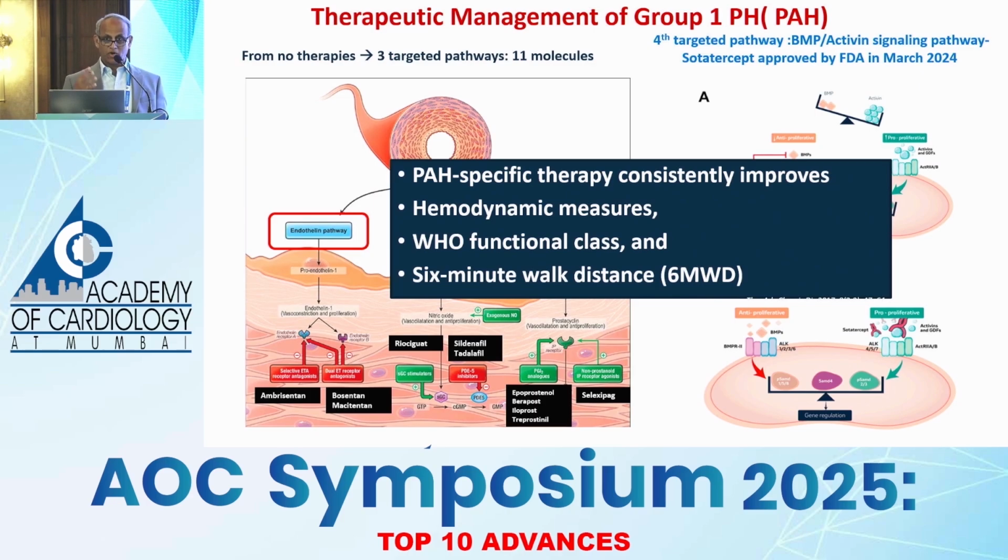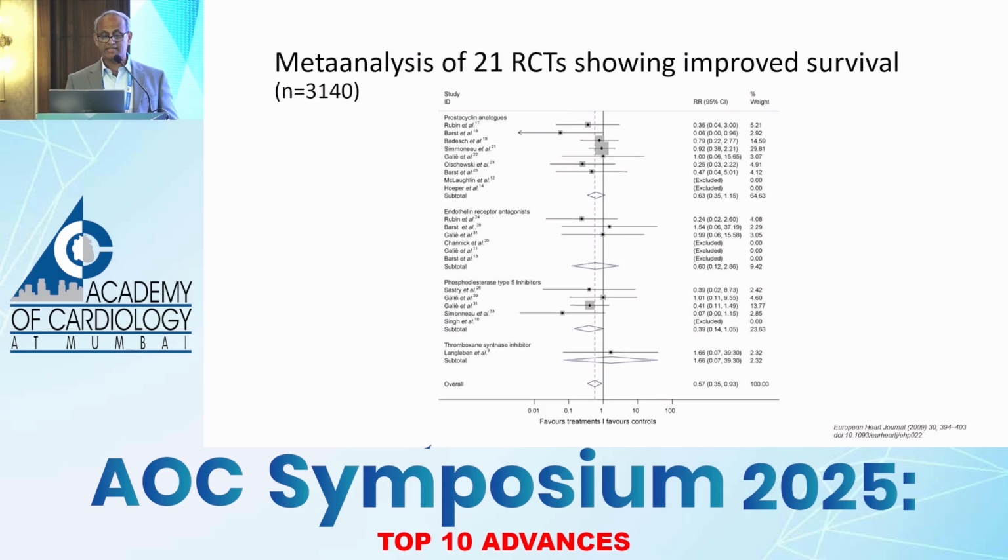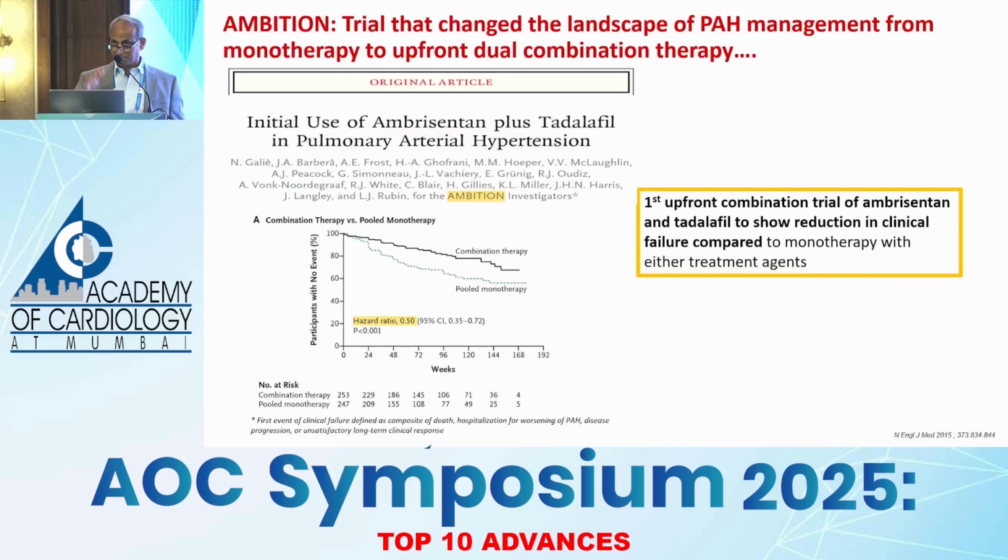And why are we talking about PAH specific therapy? Is there evidence, not only functional improvement, quality of life, 6-minute walk distance, and the PVR reductions, but importantly, early diagnosis and an aggressive approach, although not in individual trials, have led to an improved survival from 2.8 years at the time of diagnosis to going on to 9 years, which is huge. So we should take this thing seriously. If you were to look at real evidence as such, a long ago done meta-analysis of various PH specific drugs versus no drugs at all, and you get a 43% mortality reduction. So that's as far as these drugs were concerned.